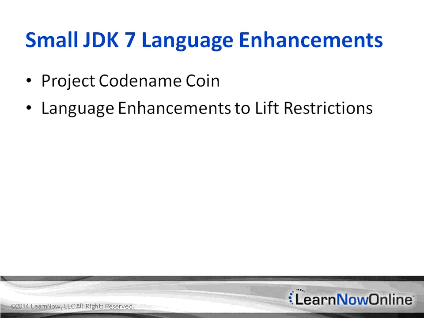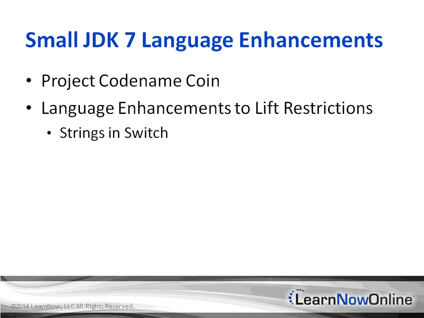A number of language enhancements to the JDK7 were done under codename Project Coin. Project Coin was tasked with determining a set of small language enhancements which would lift restrictions and make development easier. An open call for proposal period ran from January 27th to March 30th in 2009 and resulted in nearly 70 submitted proposal forms, and of that only 5 made the cut, and some were deferred. Here are the features that were implemented in JDK7.